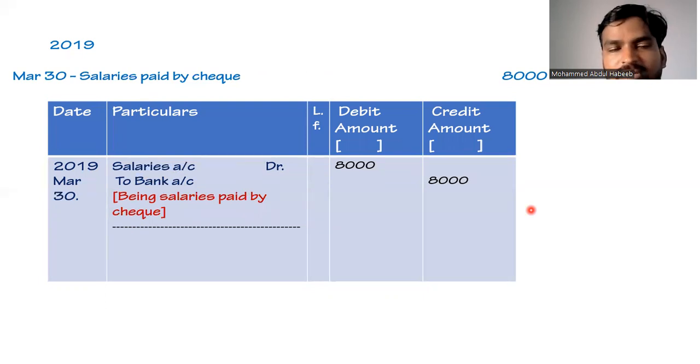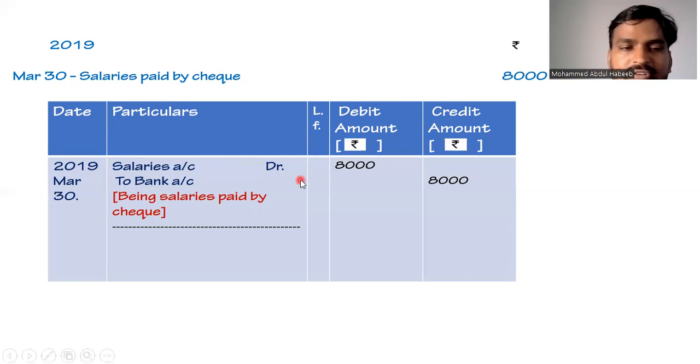Coming to the last transaction, 2019 March 30. Salaries paid by check 8,000 rupees. Here the date will be taken as 2019 March 30. Salaries, it is an expenditure to the business, so salaries will be debited. And as the payment is done by check, money is going from the business, so bank is the giver of the amount, so bank will be credited, and the journal entry becomes salaries account debit 8,000 to bank account 8,000, and the narration will be being salaries paid by check.